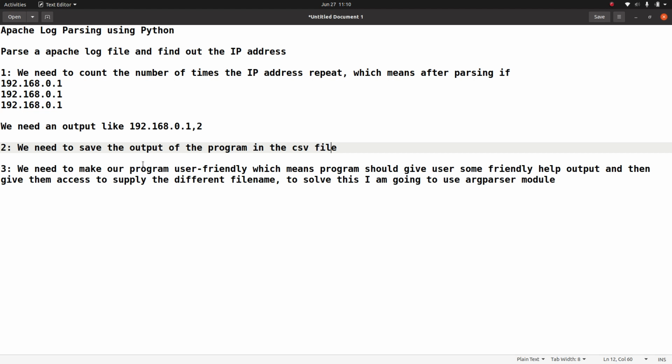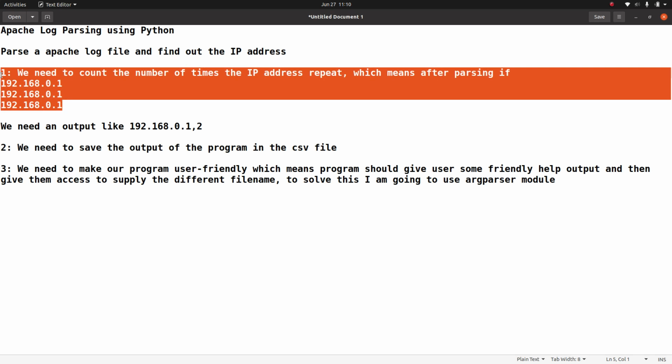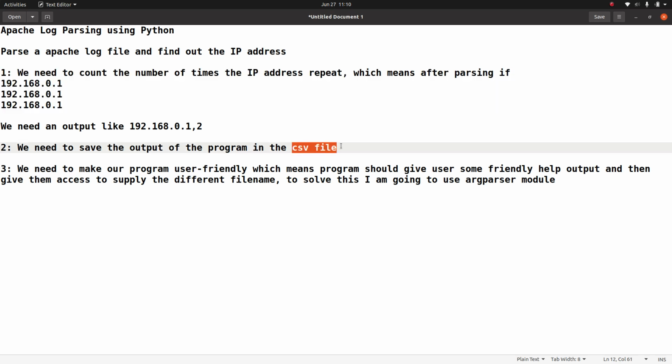With that, I mean that the user can supply a file. For example, I don't need to hard code the value of the file, for example, access.log. The user can supply any apache.log, and based on what the user supplied on the command line, the Python program will be able to parse that file. I think the requirements are clear. I need to count the number of times the IP address repeated in that file, I need to save the output in a CSV file, and last but not the least, I need to make this program user friendly.